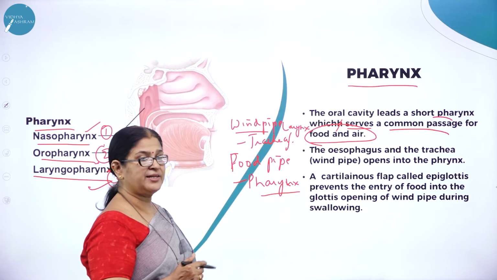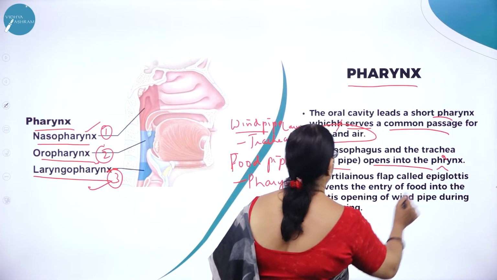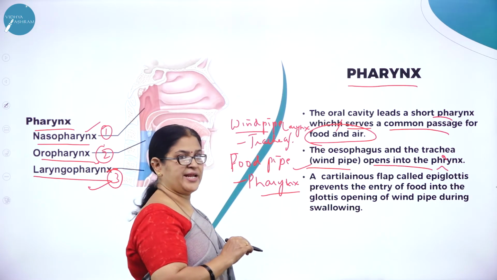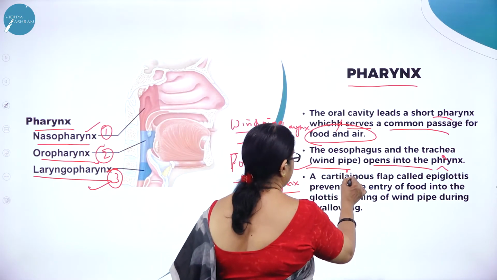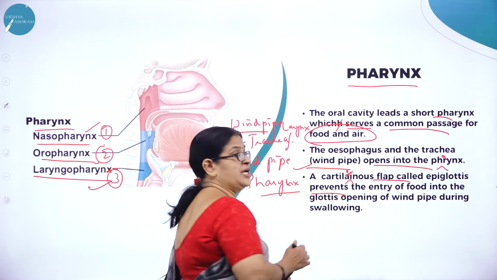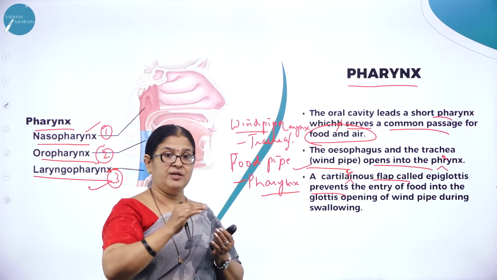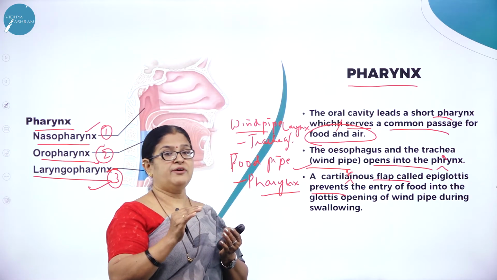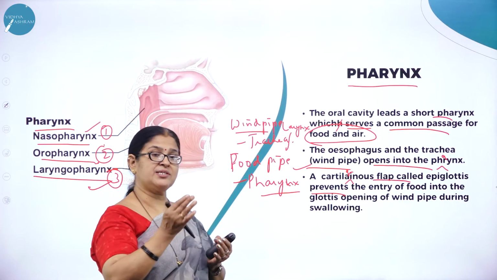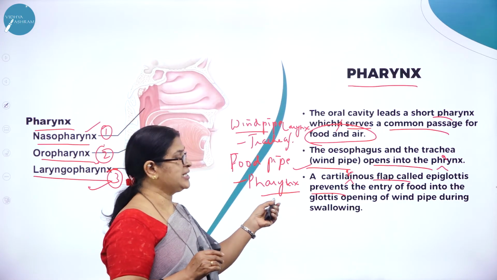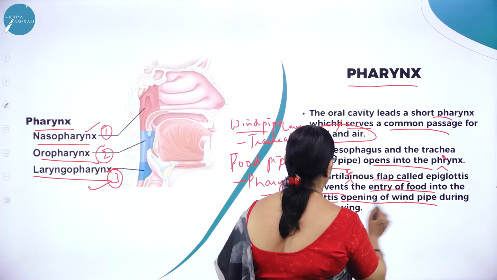The esophagus and the trachea, which is otherwise called windpipe, open into the pharynx. There is one flap-like structure called epiglottis, which acts as a barrier. It will not allow air to pass when food is taken, and food to pass when air is taken in. So a cartilaginous flap called epiglottis prevents the entry of food into the glottis, the opening of the windpipe, during swallowing.